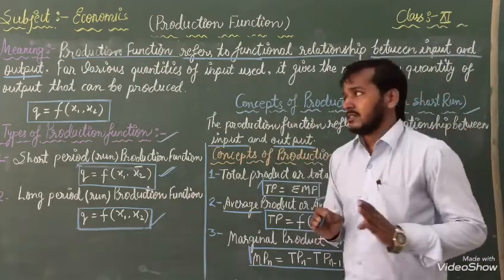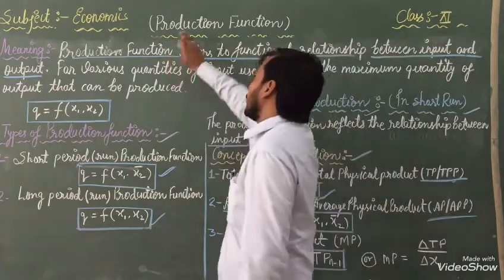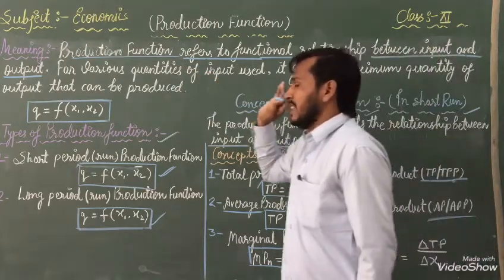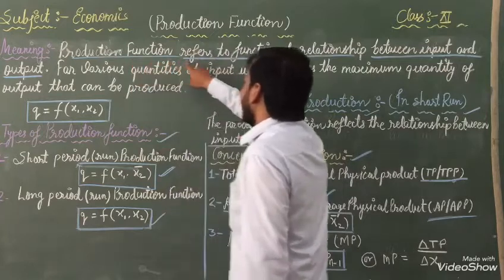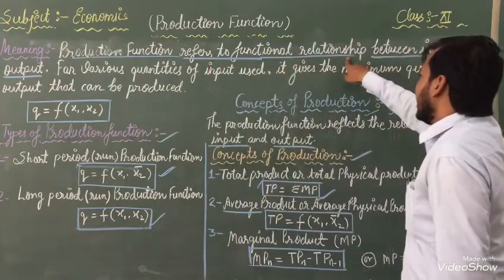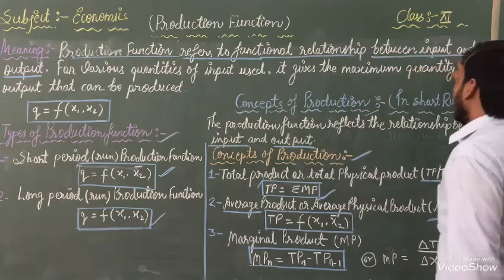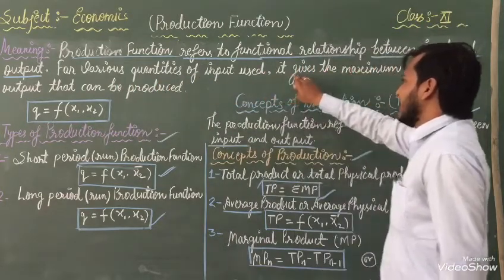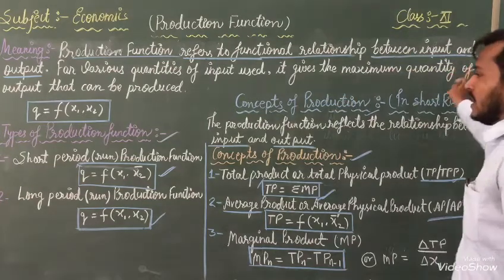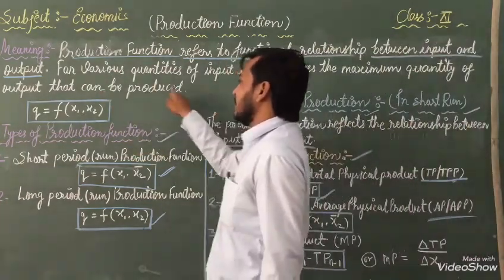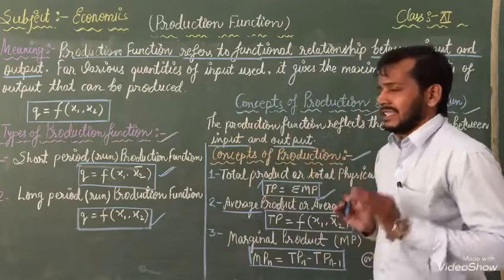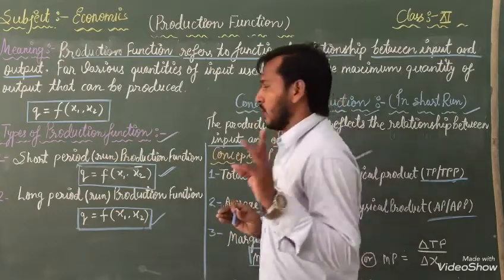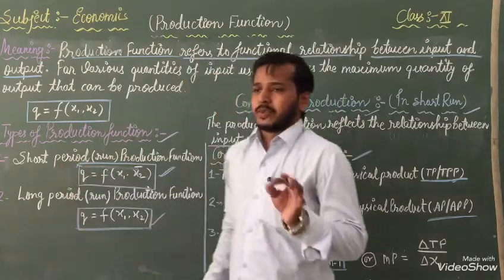Now listen once again. The topic was production function, and the meaning is written in front of you. Production function refers to the functional relationship between input and output. For various quantities of input used, it gives the maximum quantity of output that can be produced. After that, we learned the types of production: two types, short period and long period.